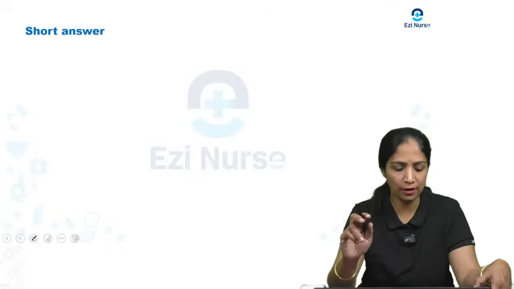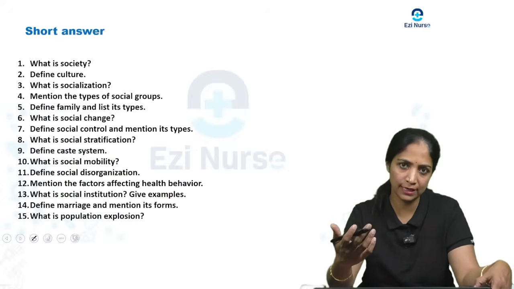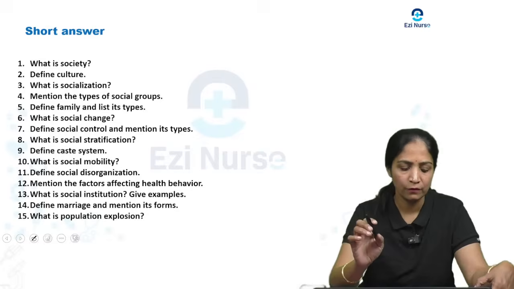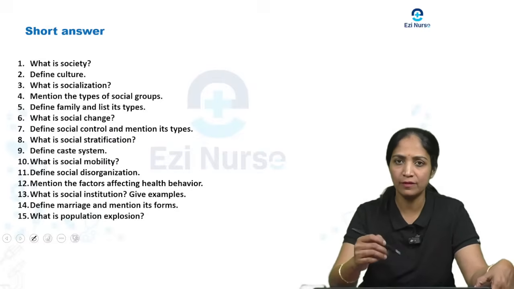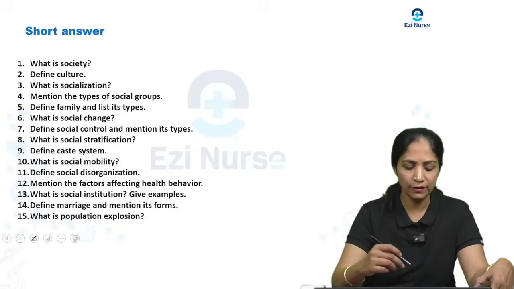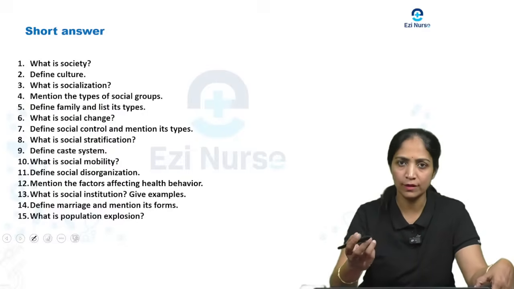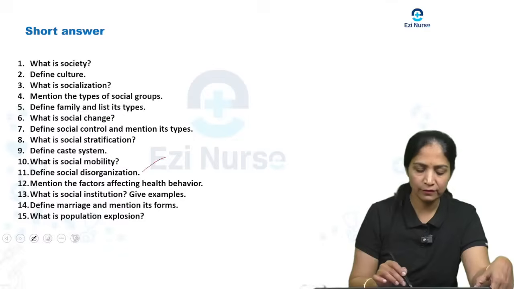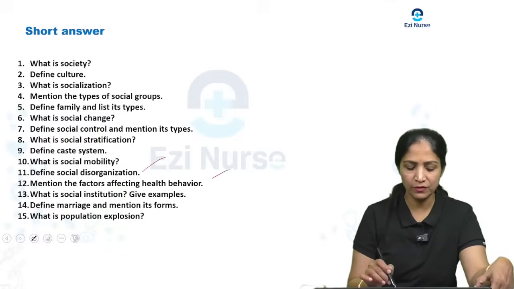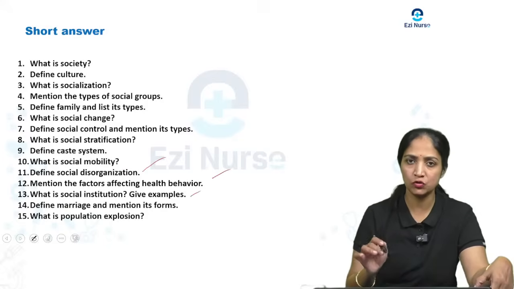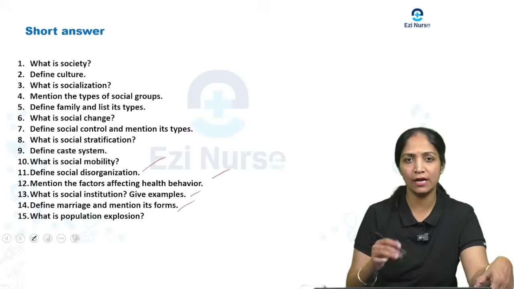Then coming to the short answers, the main ones they will be asking are: what is society, define culture, what is socialization, mention the types of social groups, define family and list its types, what is social change, define social control and mention its types, what is social stratification, define the caste system, what is social mobility, define social disorganization, mention the factors affecting health behavior, what is a social institution and give examples, define marriage and mention its forms.